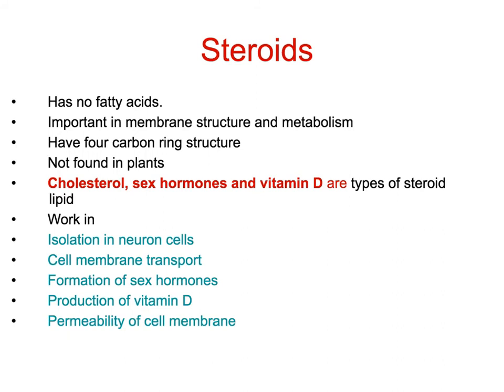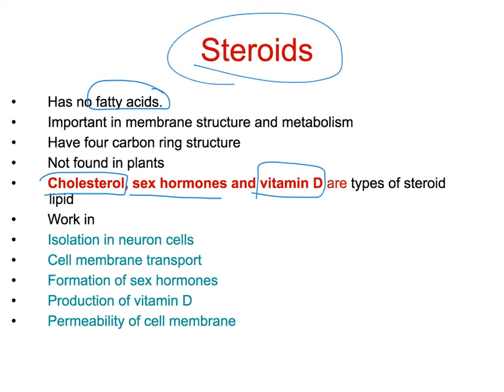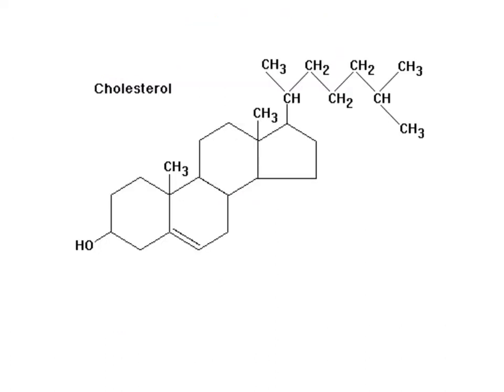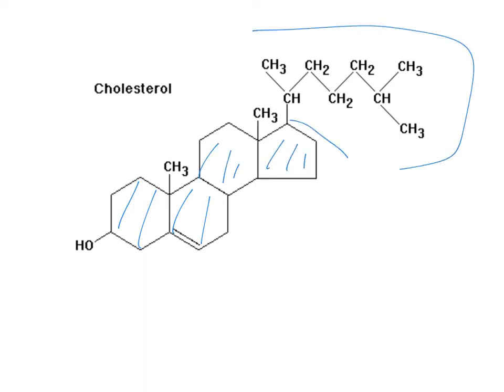Steroids are the only lipids without fatty acids. Actually, steroids do not have a fatty acid and glycerol structure. They are totally different, and one of the examples is cholesterol. And sex hormones like testosterone and estrogen, and vitamin D are steroids. It has a 4 carbon ring structure. In the figure of the cholesterol, for example, you see the 4 carbon ring structure and some organic molecules added here.